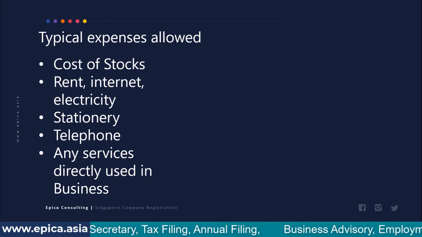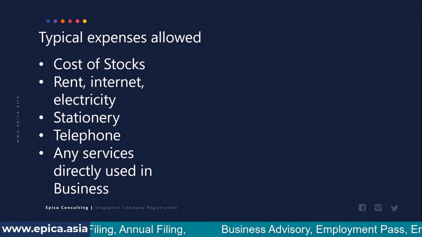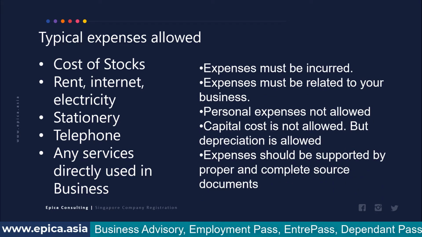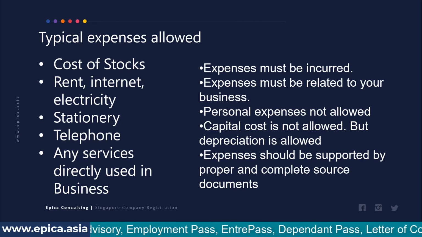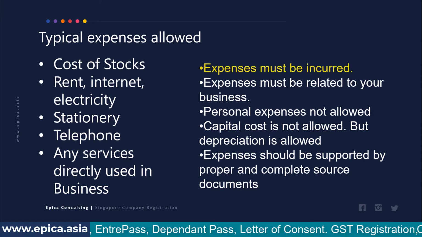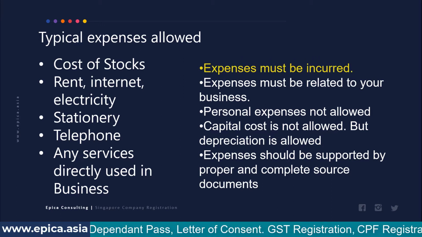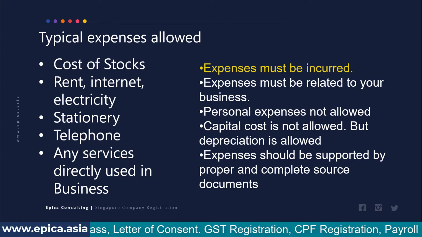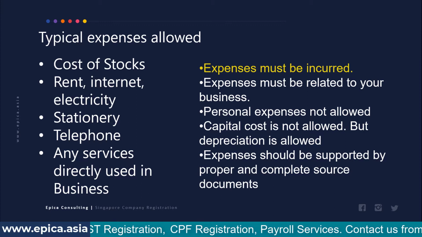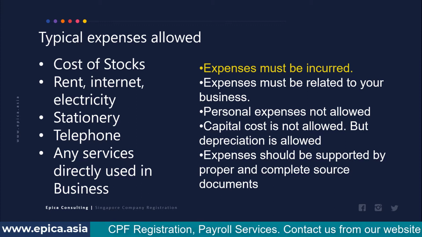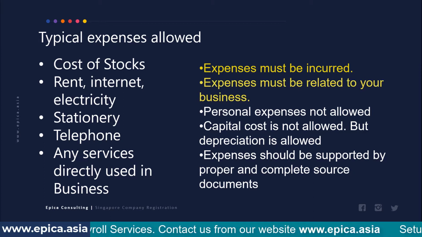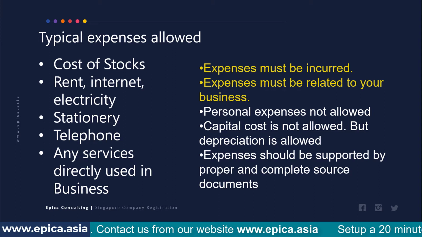Arriving at a complete list is not possible because there are so many businesses of so many types. So let's have a look at the principles followed. The first principle is that expenses must have been incurred. You cannot claim expenses in the profit and loss statement of the company if those are not obligatory to pay now. That means you must have used the expenses or whatever service is associated with that, and those must have been incurred. The next principle is that expenses must be related to your business.